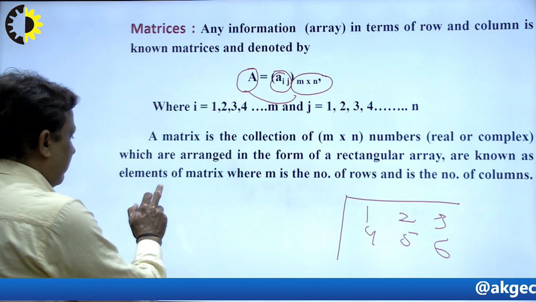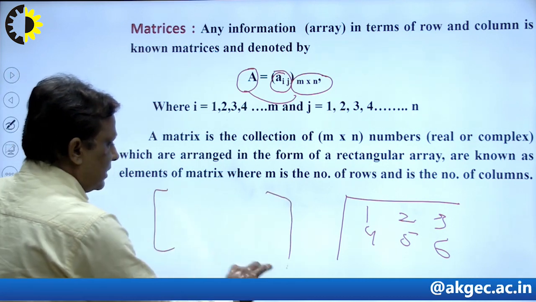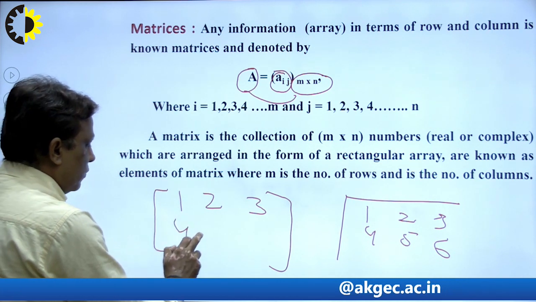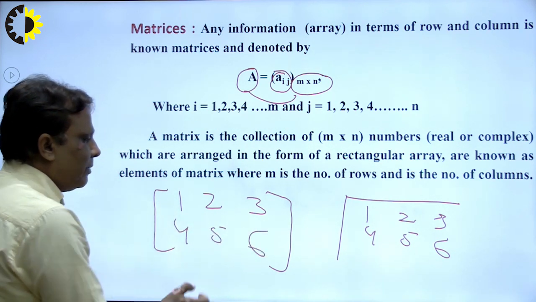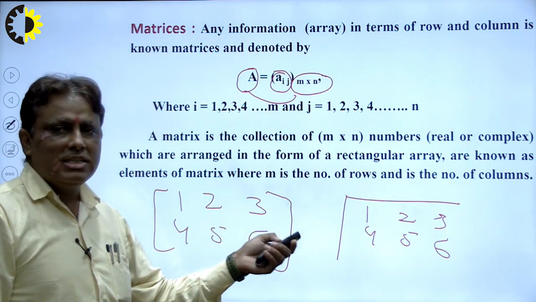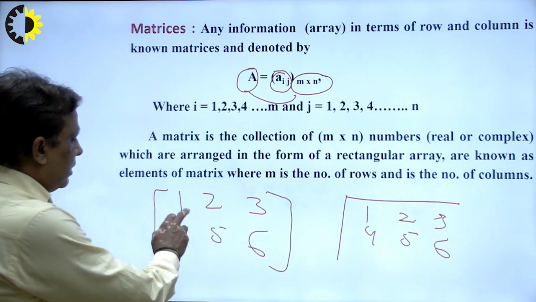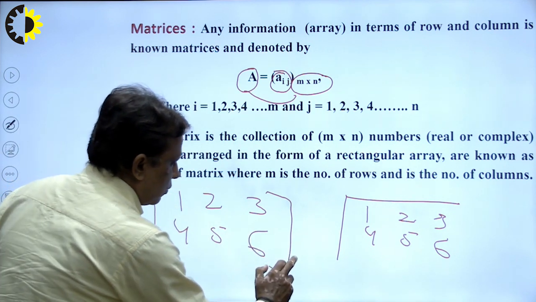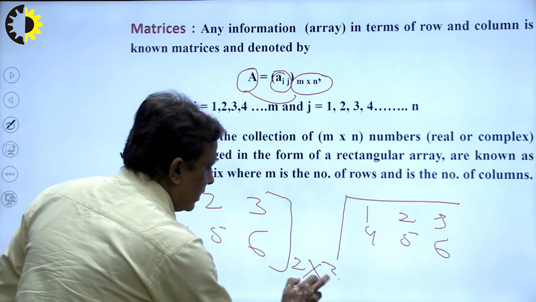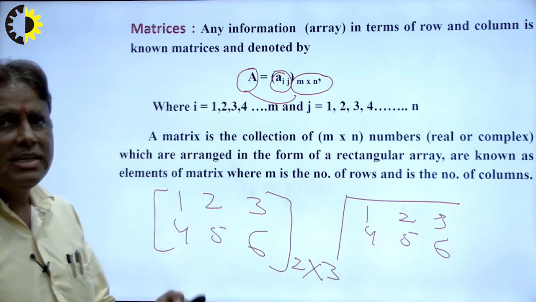We can write it in the form of, students read it, 1, 2, 3, 4, 5, 6. So there are many ways to write our matrix. Now the question is, what is the order of such a matrix? The first row, second row, so rows are 2, and columns 1, 2, 3, so columns are 3. So this is the way of representing a matrix.